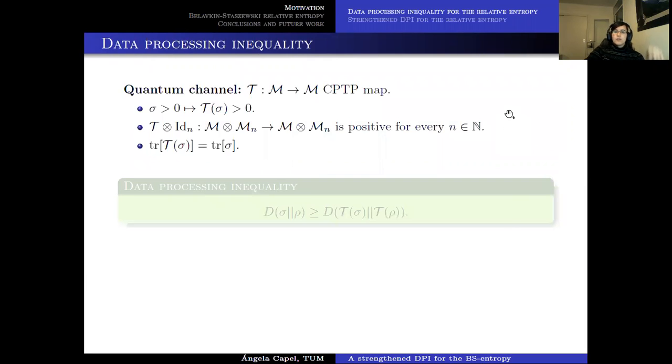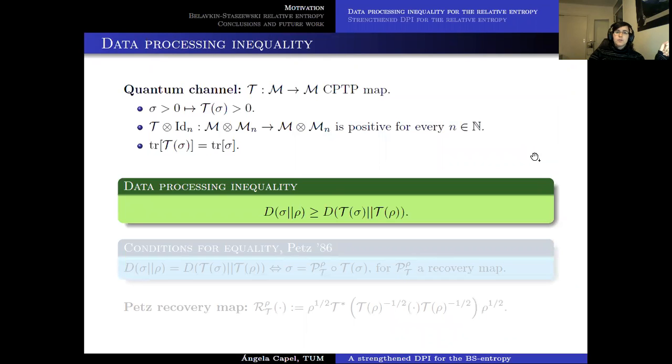As I said, we are going to first present some well-known results for the relative entropy. First of all, we are going to consider a quantum channel, which is nothing but a completely positive trace-preserving map. For this quantum channel, we know that the data processing inequality holds, which essentially says that if we apply a quantum channel to both inputs of the relative entropy, we obtain something that is always less than or equal to the quantity that we had at the beginning.